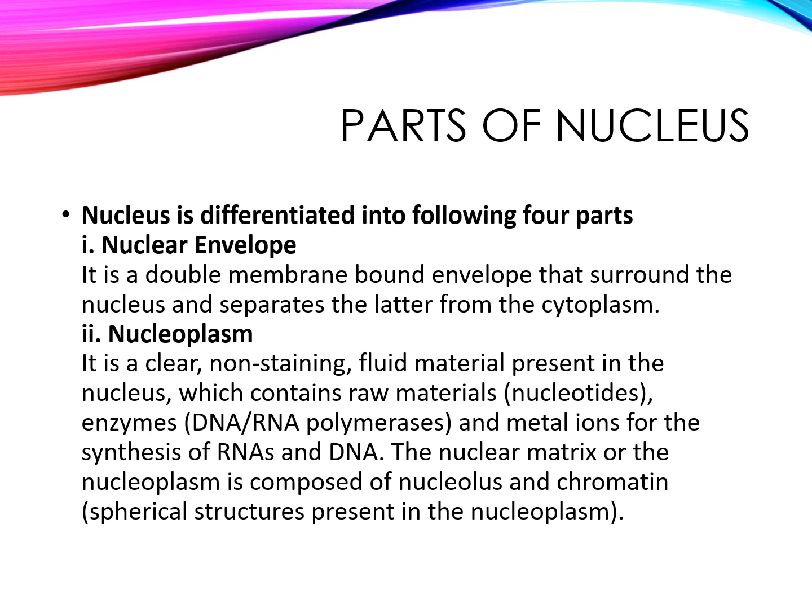The second part is nucleoplasm, which is a clear non-staining fluid material present in the nucleus. It contains raw materials like nucleotides, enzymes, and metal ions for the synthesis of RNAs and DNAs, because the synthesis of RNA and DNA occurs in the nucleus. The nuclear matrix is composed of nucleolus and chromatin.